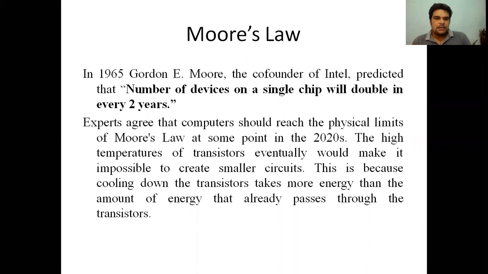In fact, nowadays, the number of devices on a single chip has been doubling at a rate of every 18 months, not 2 years.